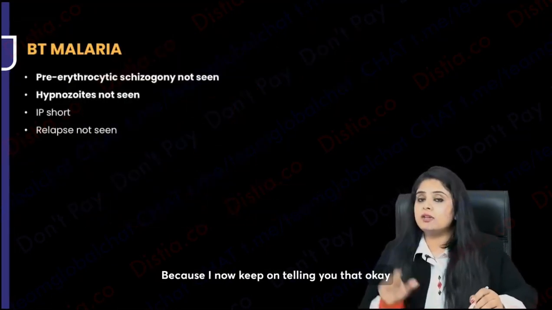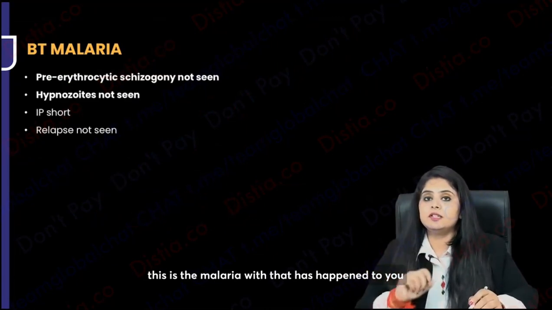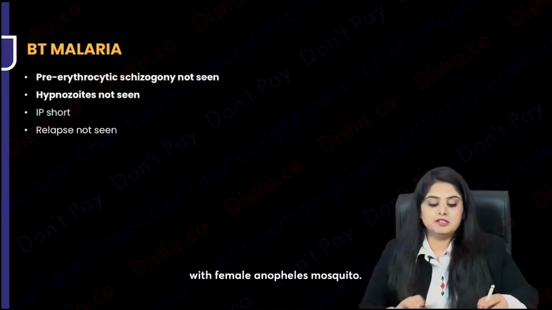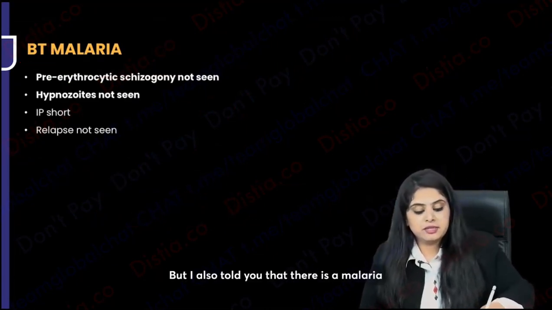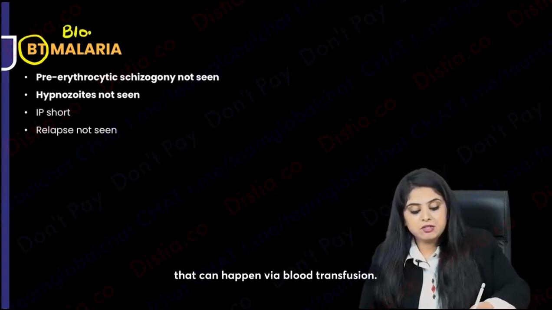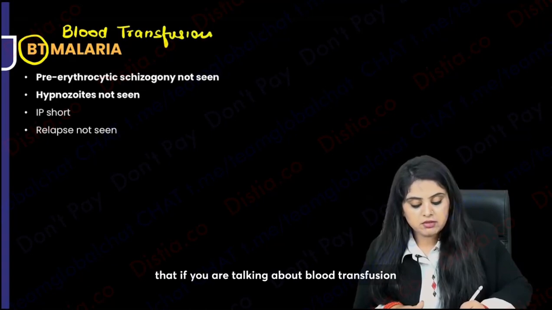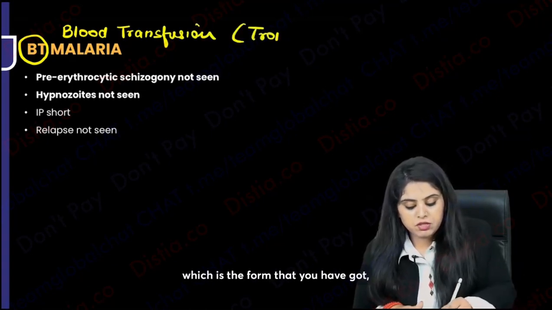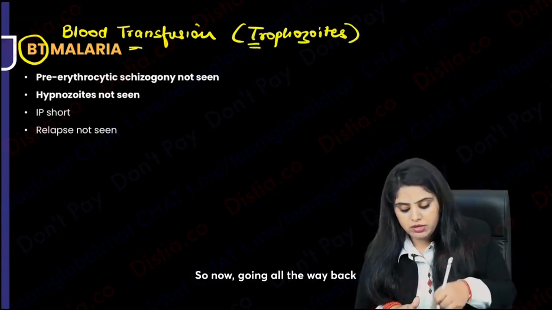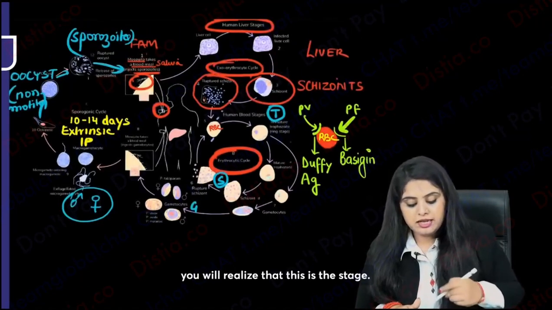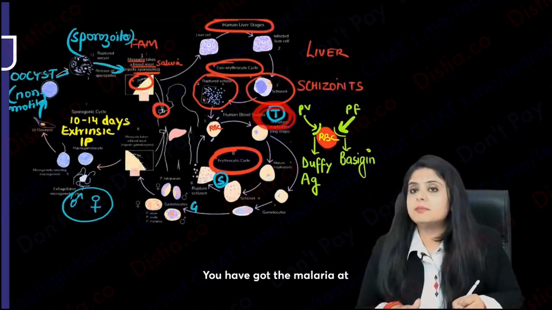Because I keep on telling you that this is the malaria that has happened to you with the female Anopheles mosquito. But I also told you that there is a malaria that can happen via blood transfusion. And can you help me with this information: if you're talking about blood transfusion, which is the form that you've got? You've got the trophozoite form, T for T. So now going all the way back, you will realize that this is the stage you've got the malaria at.